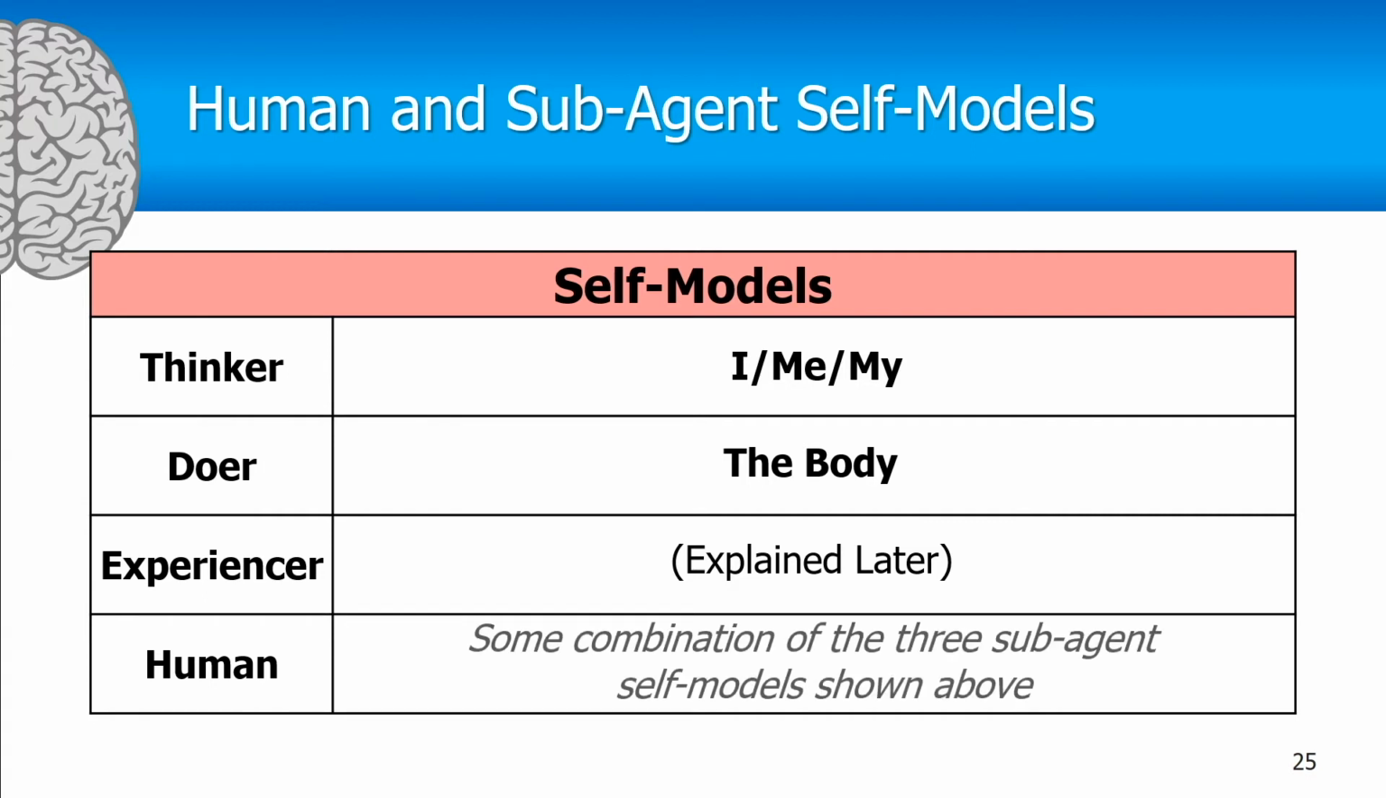And finally, the human as an agent will have some combination of the self-models of the three agents shown above. So the human agent will be some combination of these three self-models.